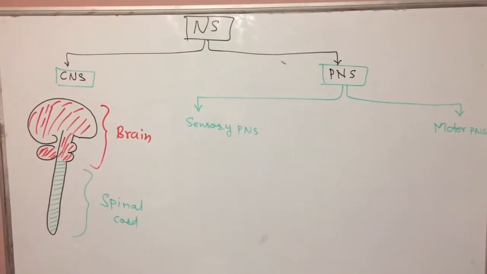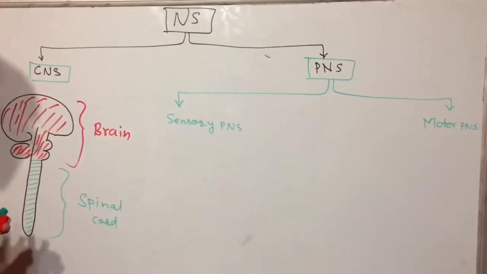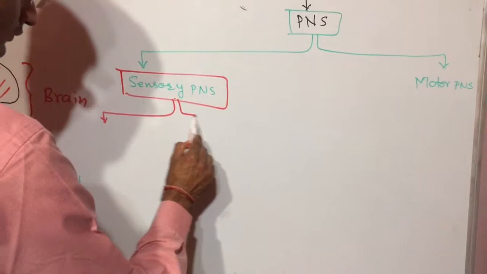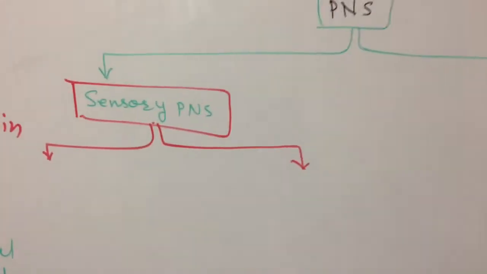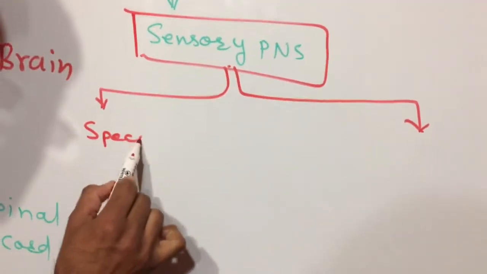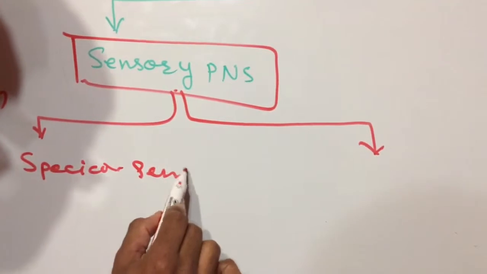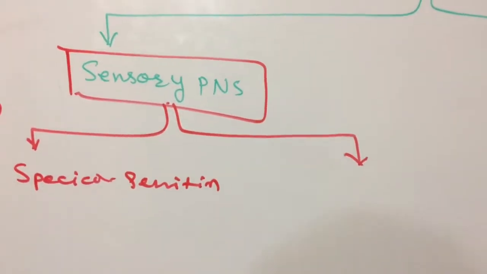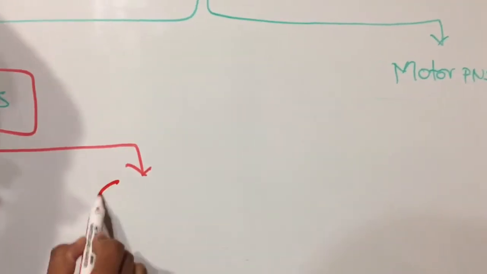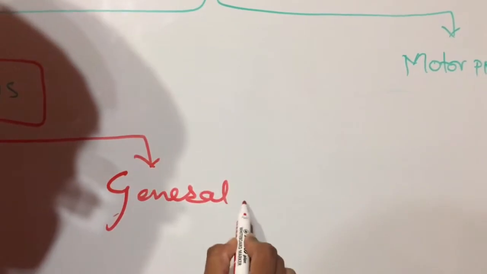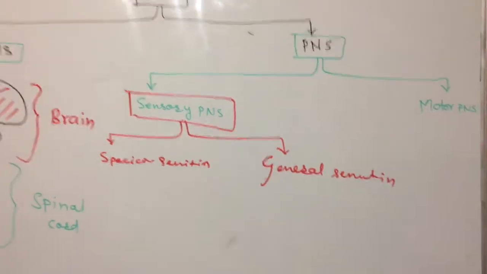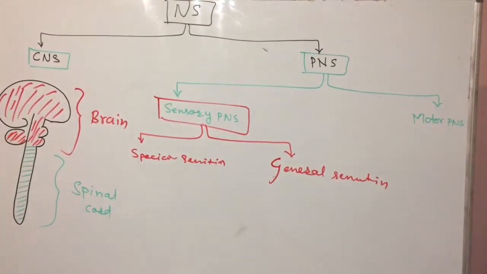The sensory peripheral nervous system is further divided into two parts. First is the special sensation, and the other is the general sensation. Okay. So what is the difference between special sensation and general sensation?